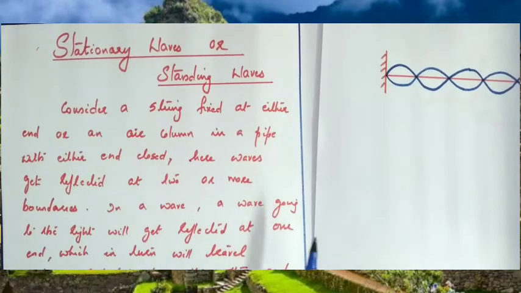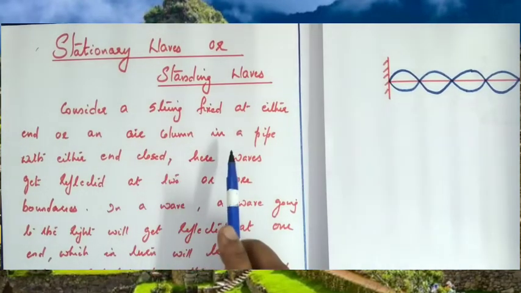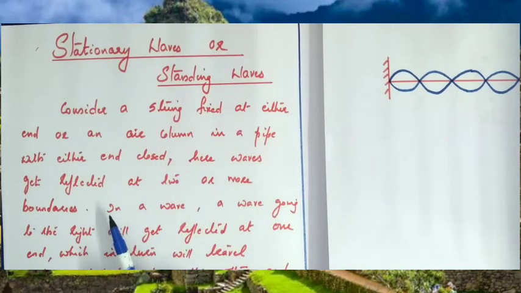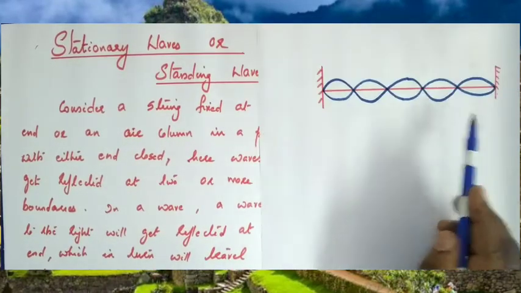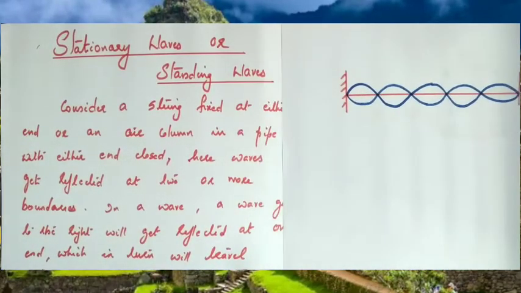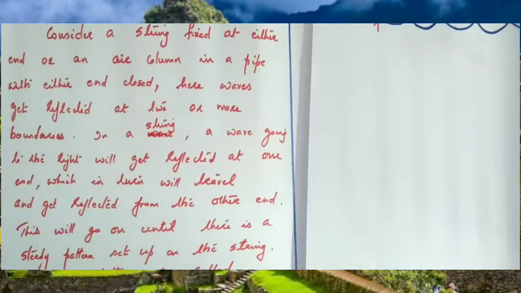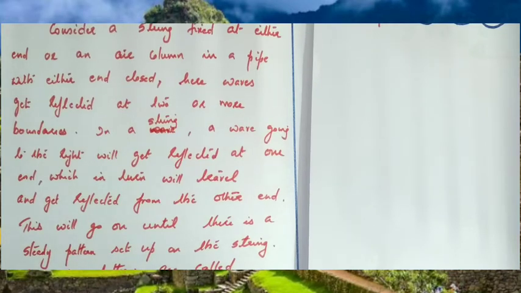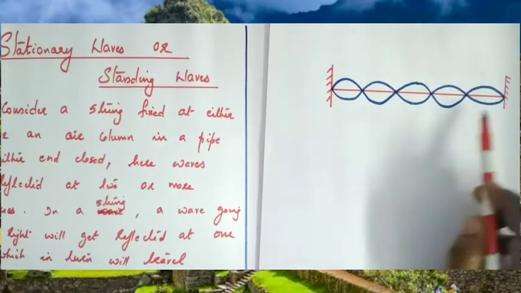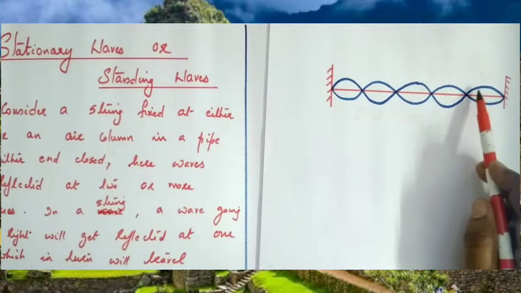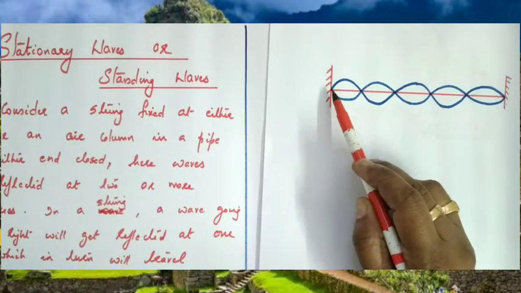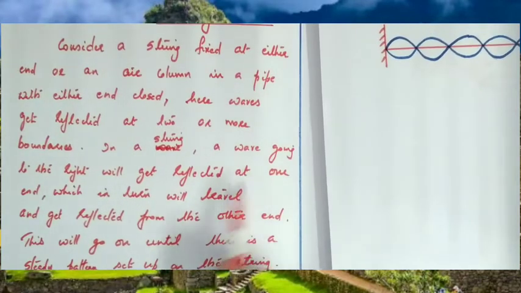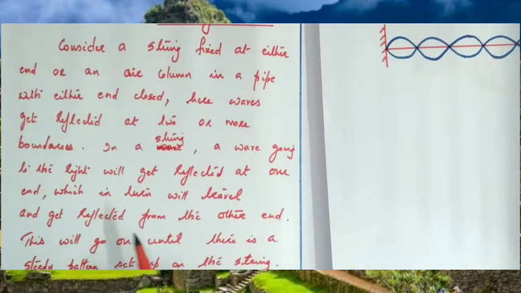See, consider a string fixed at either end or an air column in a pipe with either end closed. Here waves get reflected at two or more boundaries. So if you consider the string fixed at both ends, it gets reflected at both boundaries. In a string, a wave going to the right will get reflected at one end, and the reflected wave will travel and get reflected from the other end, like this.